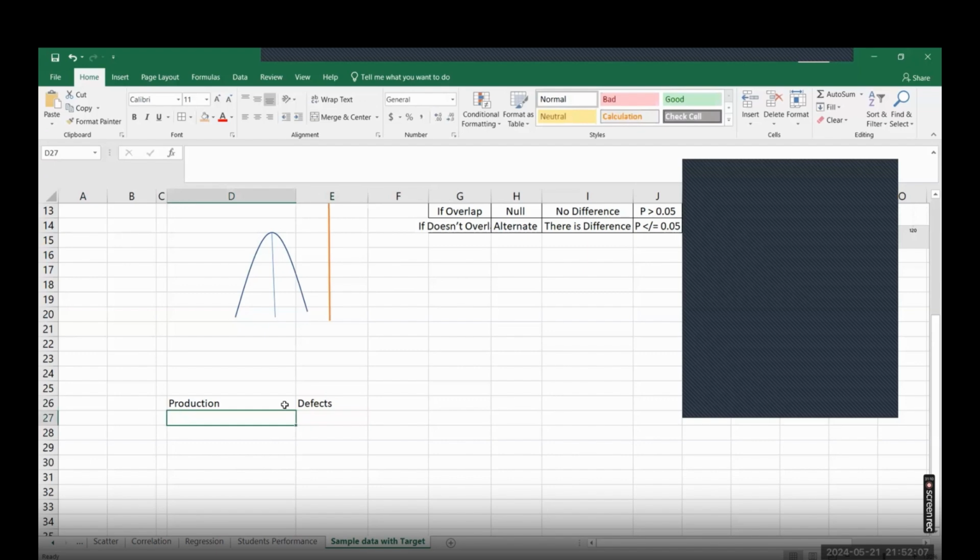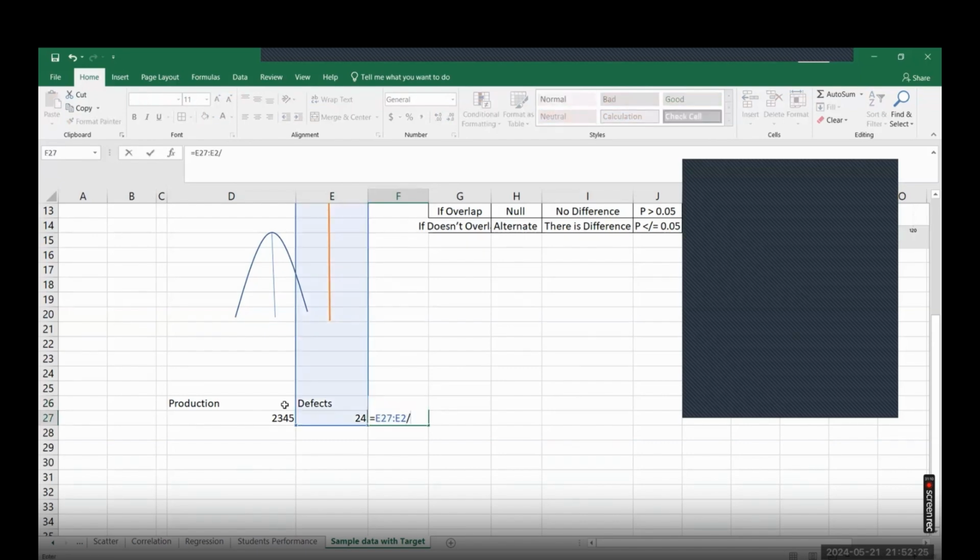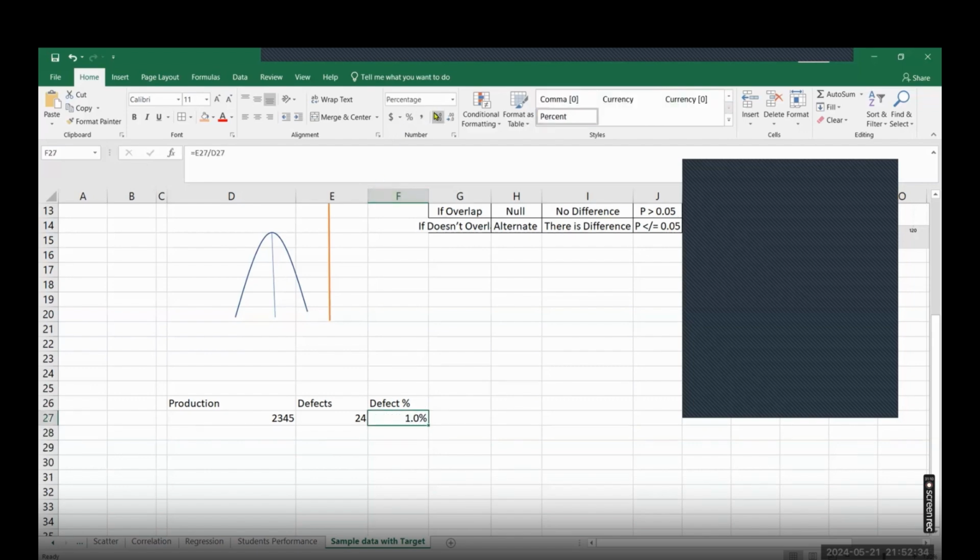So production, let's say you have done 2345 and the defects you have are around, let's say, 24. So what is the defect percentage? 24 out of 2345, which is around 1% defect or more than that.